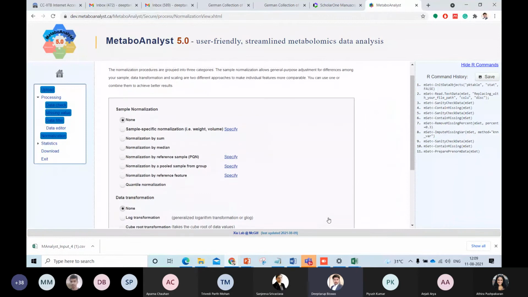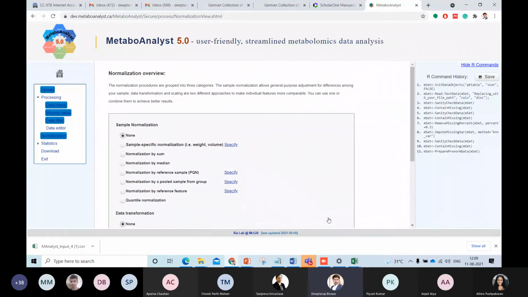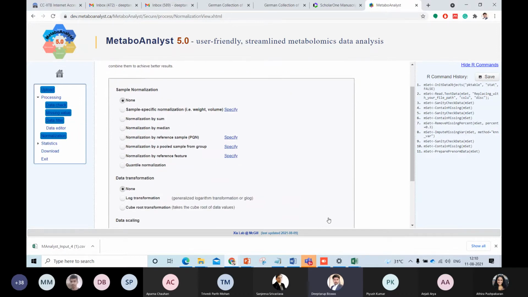Now, the next part is the normalization. This is an important part in any kind of big data analysis, where the normalization helps you to prevent the run-to-run variation, because we are running multiple samples one after another. It might happen that the instrument calibration, the column, and so many things that you have seen in the mass spec demonstration would go bad, and that might completely deviate the run-to-run comparison.